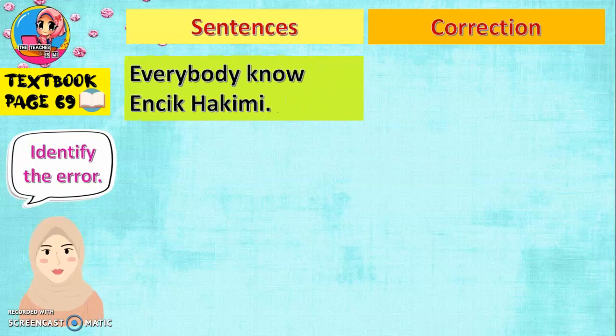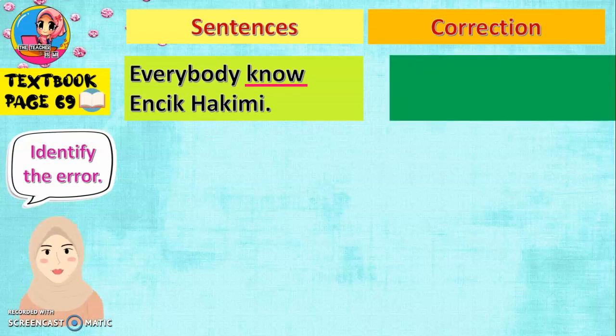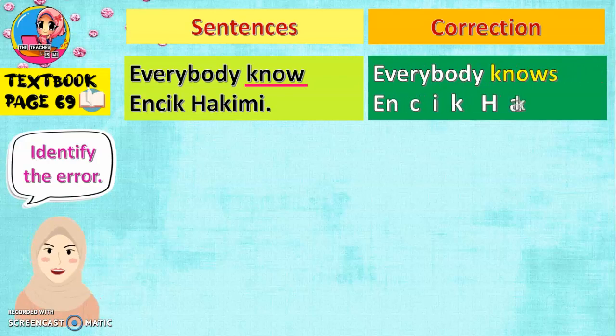The third sentence. Everybody know Encik Hakimi. Simple sentence. Everybody. So this is the, everybody is the, very good, indefinite pronouns. Okay, everybody. Setiap orang know, kenal Encik Hakimi. Just now I told you when we use indefinite pronouns, you need to use, very good, singular verbs. So the error here is know. So know should be put with S. Very good. So the correction is like this. Everybody knows Encik Hakimi. Very good.